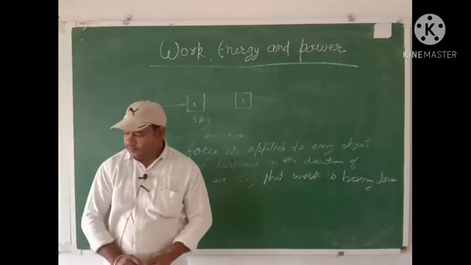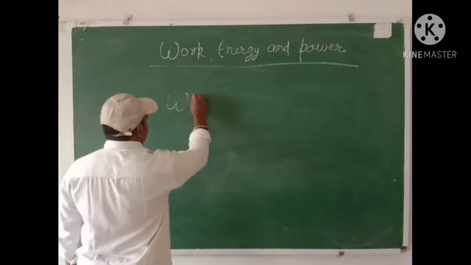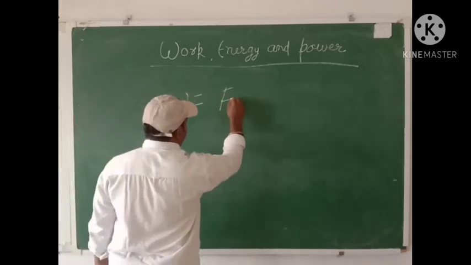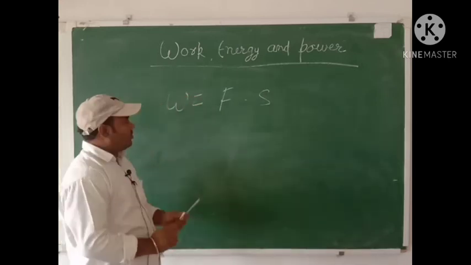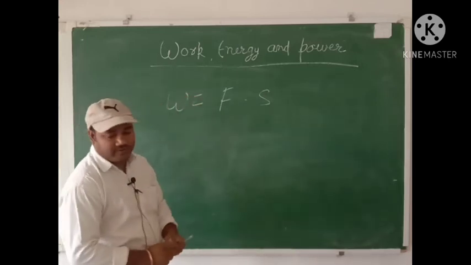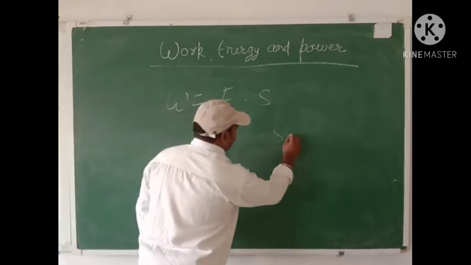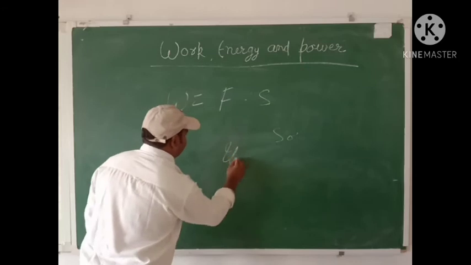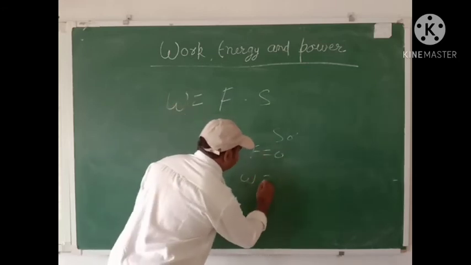Okay? So work done is equal to the product of force and displacement. So, if F is 0, what will be the work?